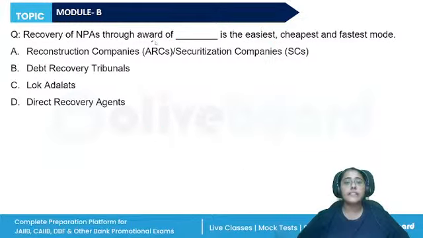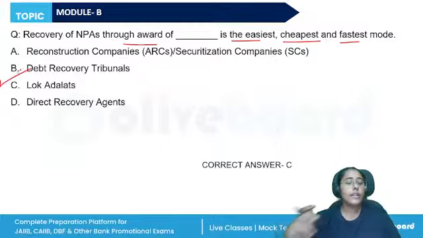Recovery of the NPAs through the award of dash is the easiest, cheapest, and fastest. It is the Lok Adalat. So Lok Adalats are established at the particular period, at particular time, so that justice can be given to all. Even those who belong to the lower income group, they are not denied justice because of their economic status. So Lok Adalats are established under the Legal Services Authorities Act, by the central, state, or even permanent Lok Adalats are also there. Okay, it is the easiest mode.